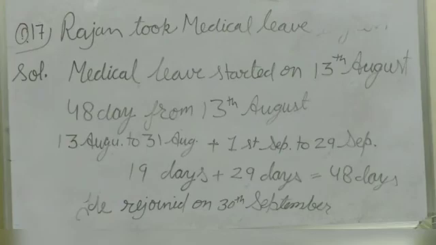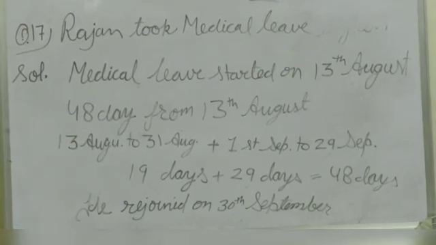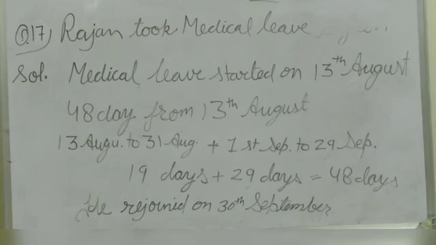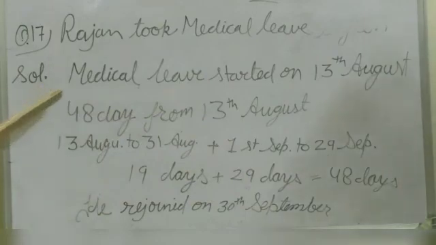Next question, question number 17. Rajan took medical leave for 48 days from 13th August onward. When did he rejoin his duty? Now solution.